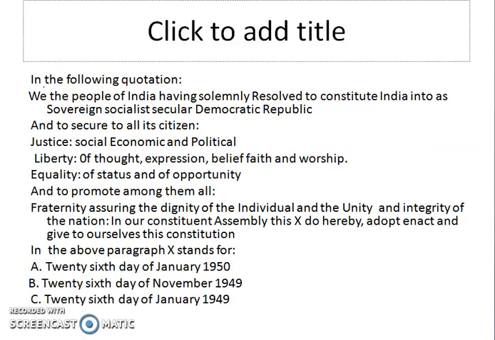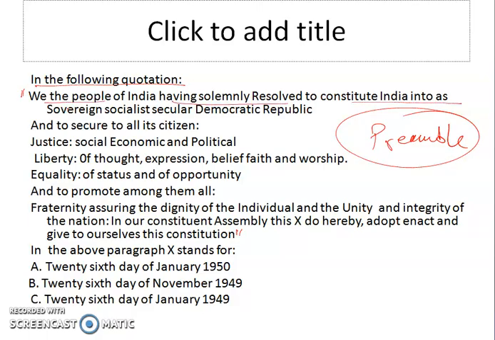The next question is, in the following quotation, a quotation has been given, and actually this quotation is the full text of the preamble of Indian Constitution. It is saying, we the people of India, having solemnly resolved to constitute India into a sovereign, socialist, secular, democratic republic, and to secure to all its citizens justice of three types: social, economic, and political.